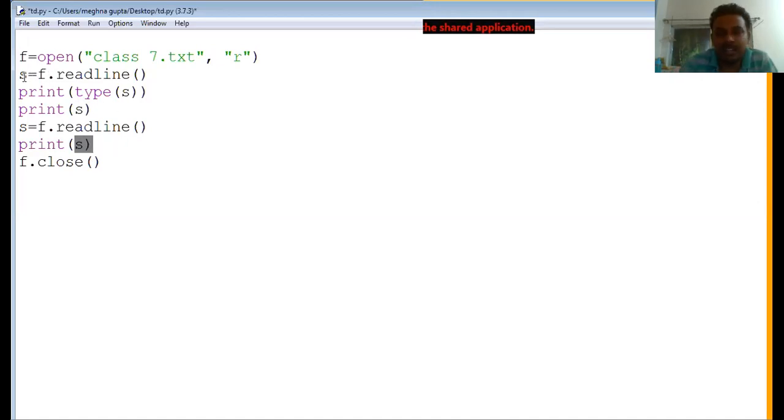So this is the readline function. Readline reads the whole file line by line.